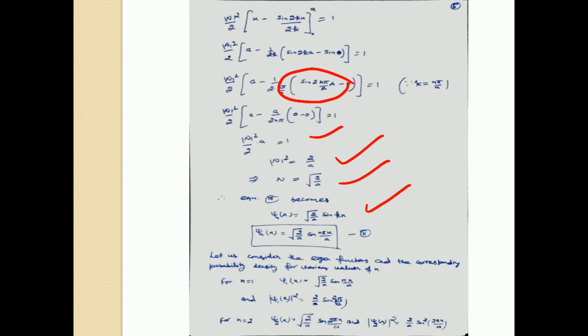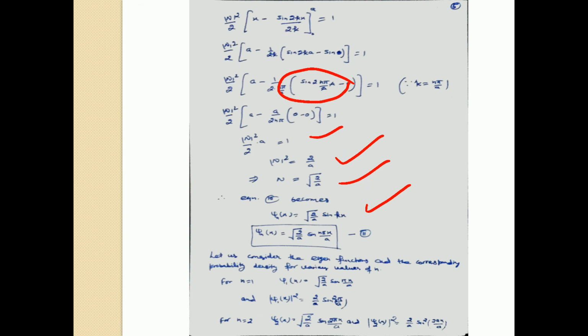By using the values 1, 2, 3 and so on, you can calculate the wave function for the first, second and third states and so on. For different states, you can calculate the wave function, and probability is mod psi square. So psi_1(x) will be equal to root 2 by a sin of pi x by a.